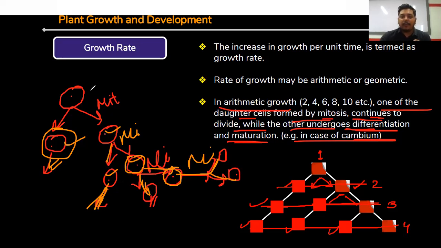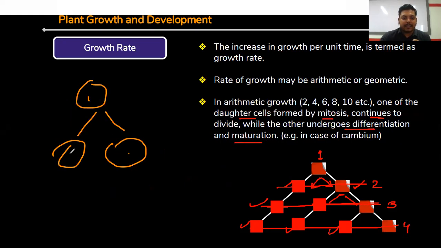That means from a cell, always we are getting two cells, and one cell will be specified for function, maturation, and the other cell again undergoes cell division, the mitosis process. Clear? This is the concept of the arithmetic growth rate. Just see the diagram here. This is one cell. They form two cells, and out of the two, one is specified for cell maturation and cell elongation, and the other cell is undergoing mitosis.